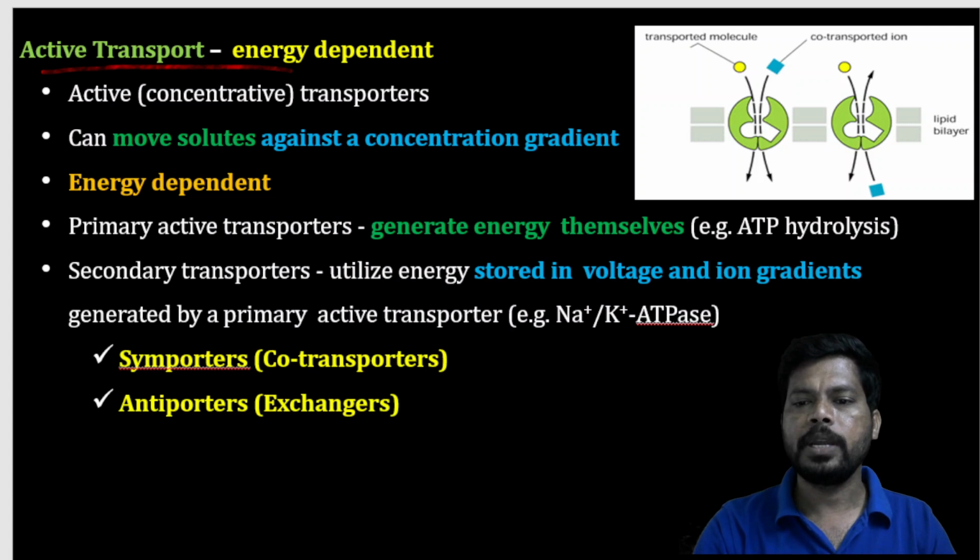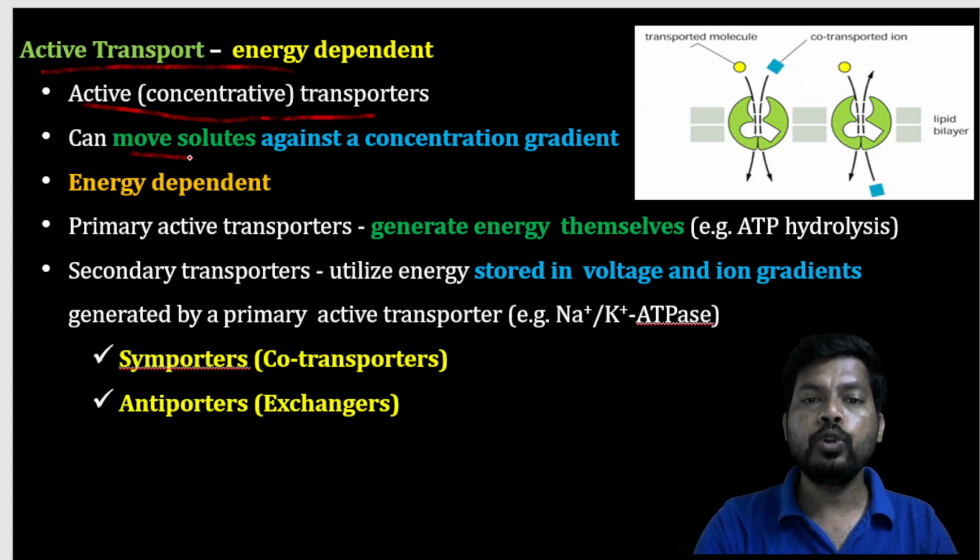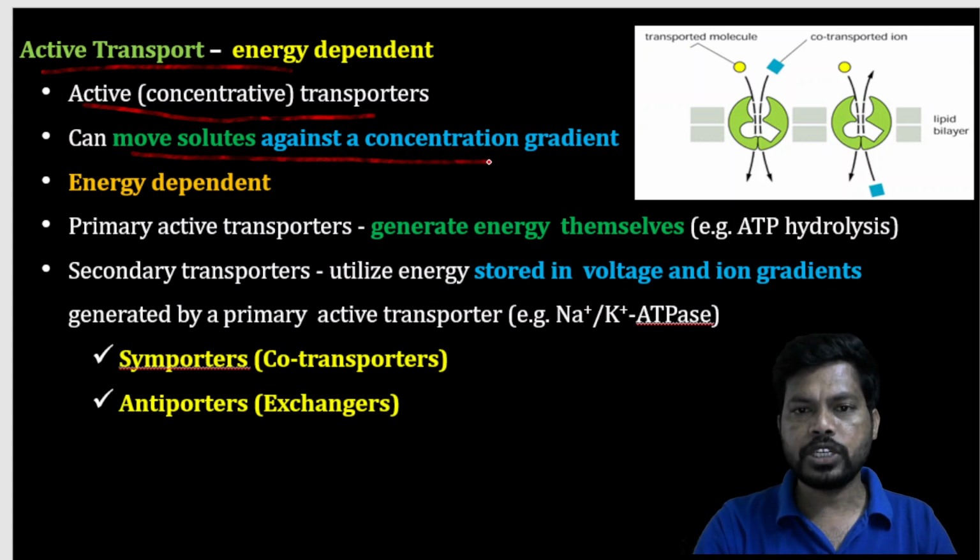Let's see this in detail. Active transporters can move solutes against a concentration gradient, and it is energy dependent.